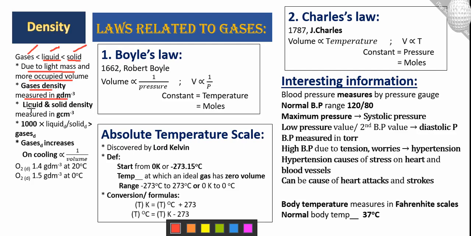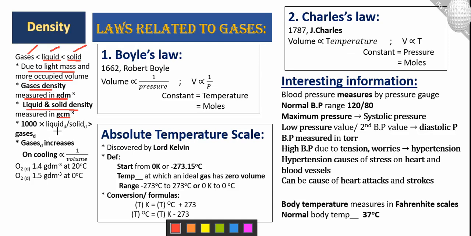It is important for MCQs. And the next one is the liquid and solid density measured in g/cm³. The same as gases: liquid and solid have stronger intermolecular forces, so they contain less space. We use g/cm³ to find their density. And the next one is the comparison.